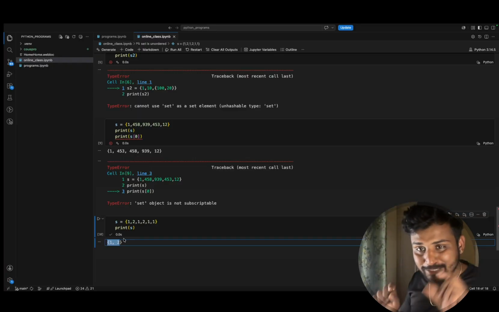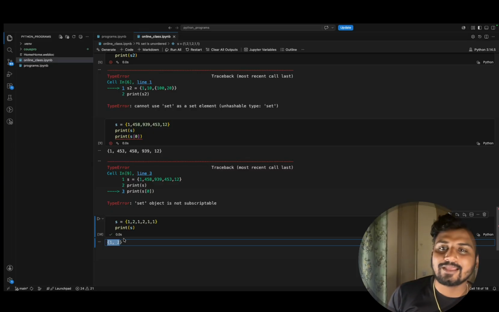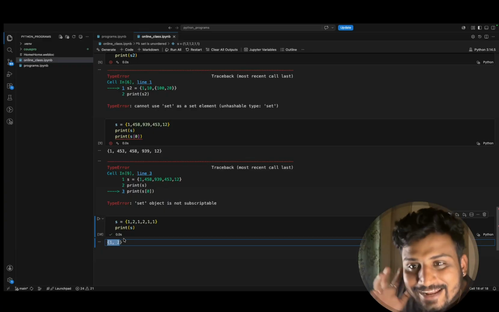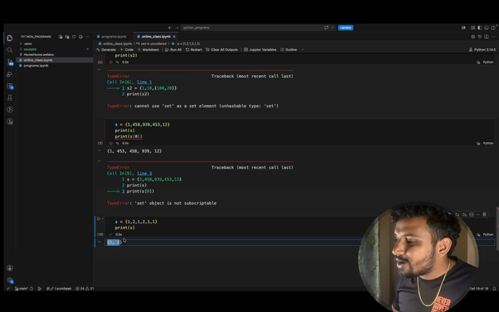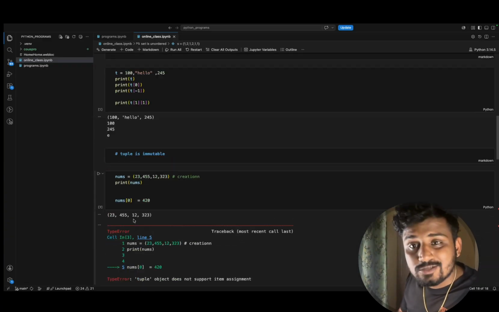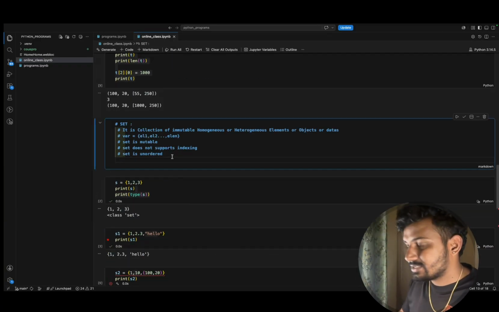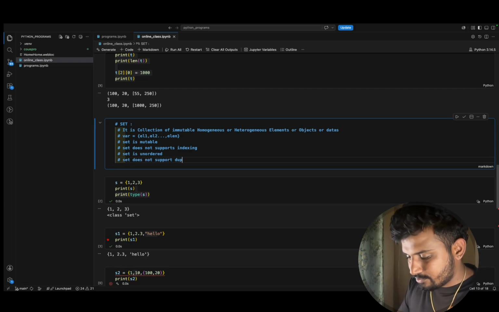In the sense, it is preserving only the single copies of the elements. It is not allowing us to store all the duplicate copies inside our set. Got my point? So set is unordered as well as does not support duplicate elements.